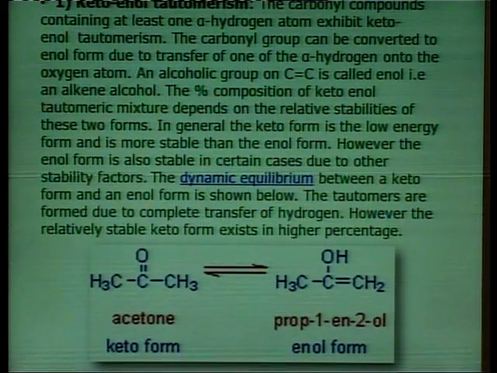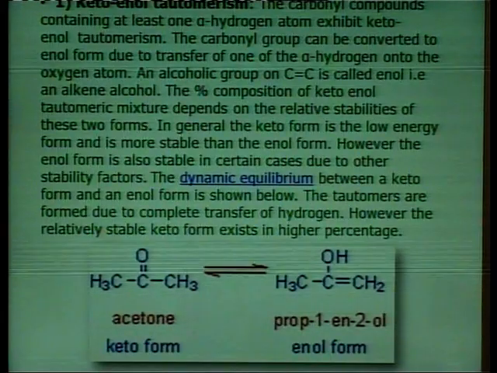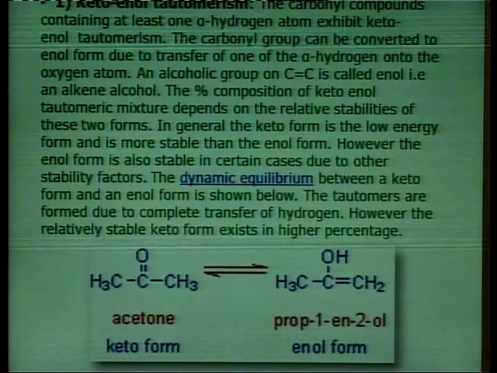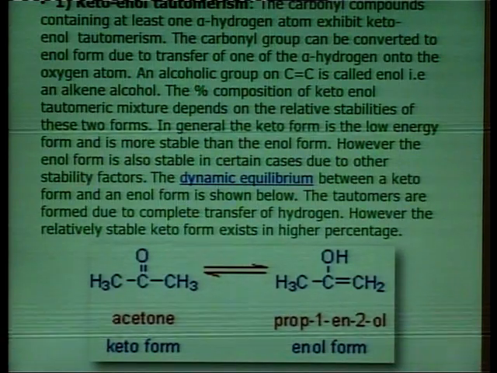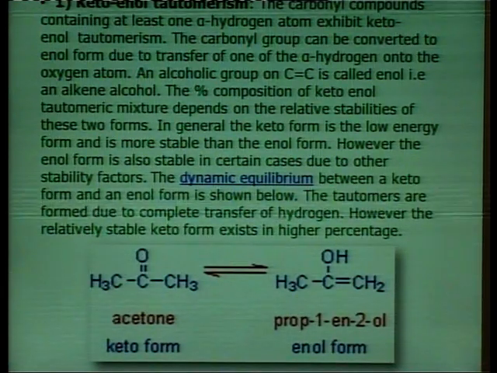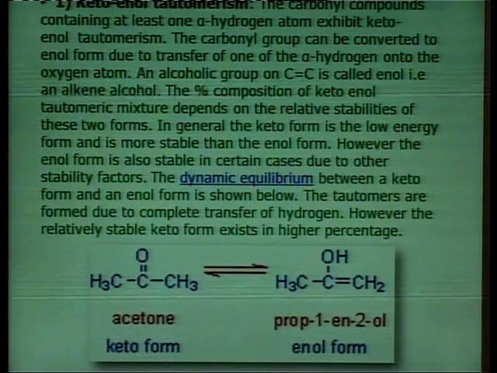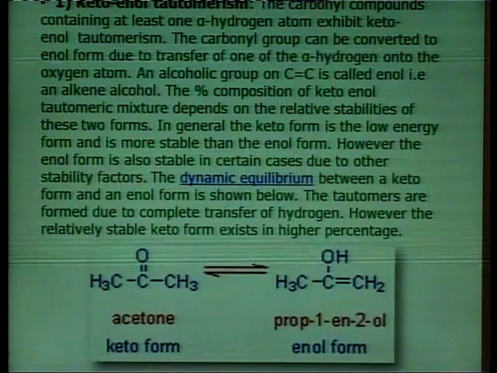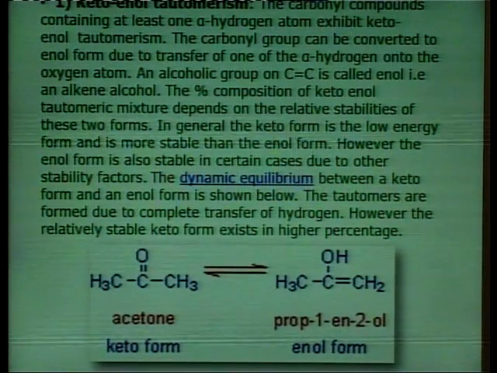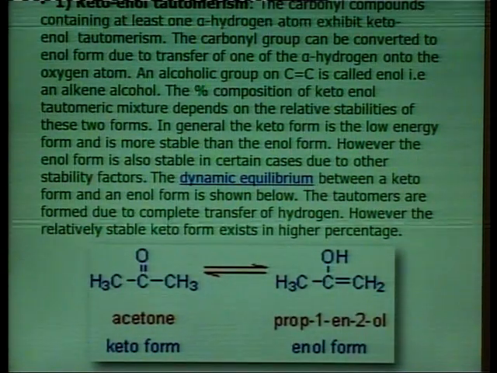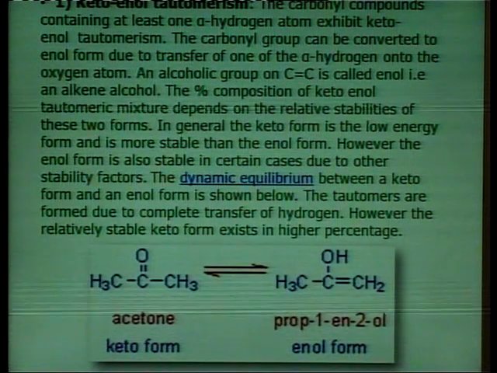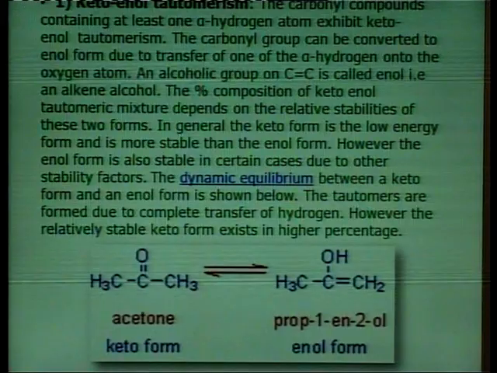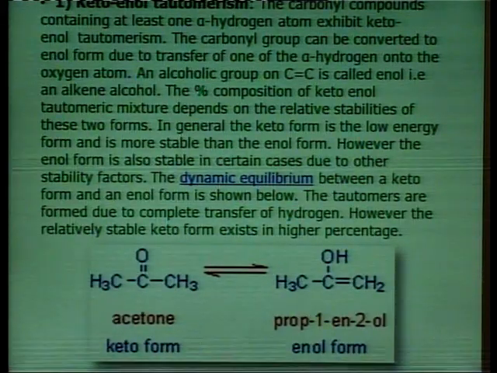So, acetone, the keto form, is more stable, while propen-2-ol is less stable as compared to acetone. The percentage composition of the enol form is less, while the percentage composition of acetone is more.